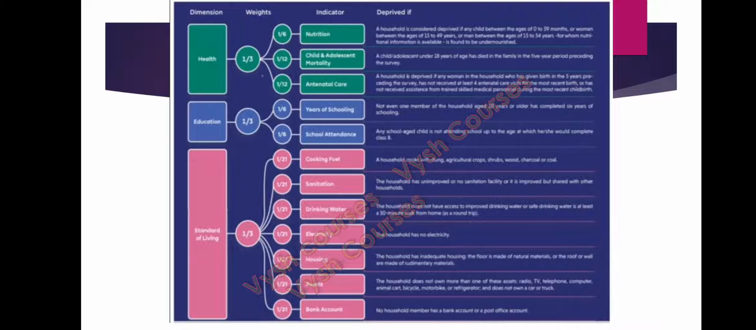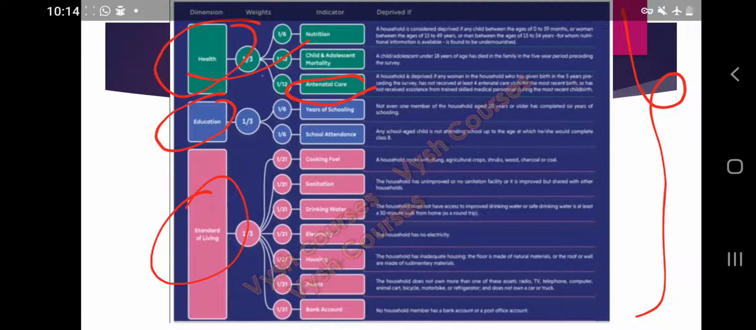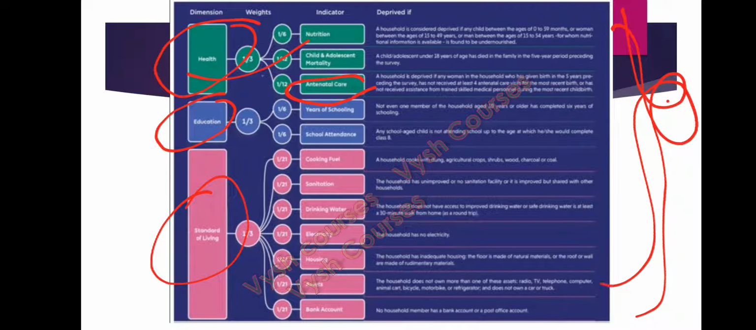You can see the National Multidimensional Poverty Index by Niti Aayog. Here, two more indicators are additionally added to the indicators which are measured globally. So, this is also based on health, education, and standard of living. But in health, one indicator, antenatal care, is added. If you want to read details about it, just pause the video and read